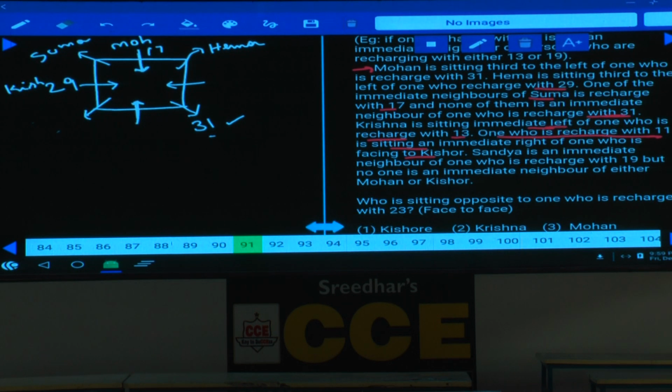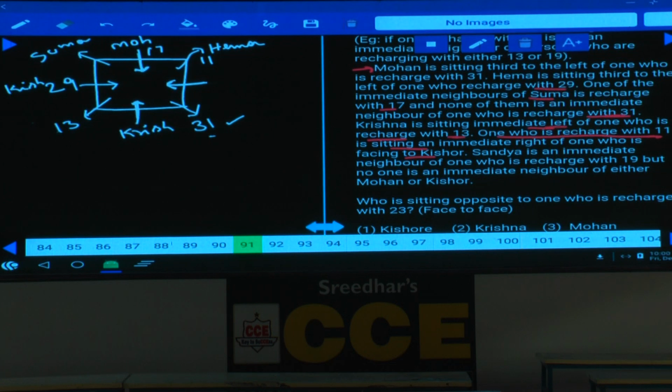And this Kishore, once again this information here, one who recharged with 11 is sitting to an immediate right of the one who is facing Kishore. Now, then who recharged with 11 here? Hema recharged with 11, isn't it? Now, this person is facing Kishore, and the person who recharged with 11 is seated opposite to the one who is facing Kishore. Then next one, Krishna is seated to the immediate left of the one who recharged with 13. Hence Krishna must be at this place. Then who recharged with 13? 13 must be at this place.